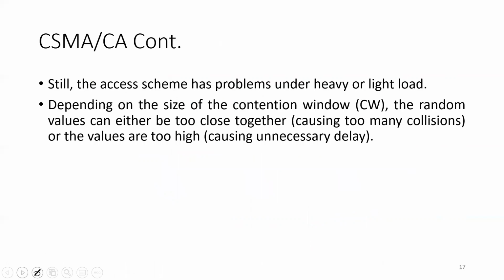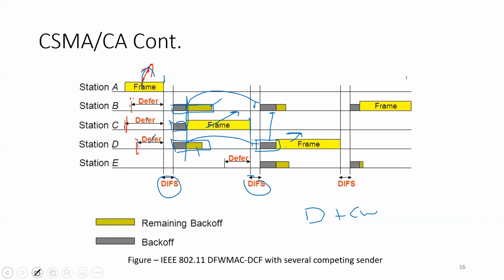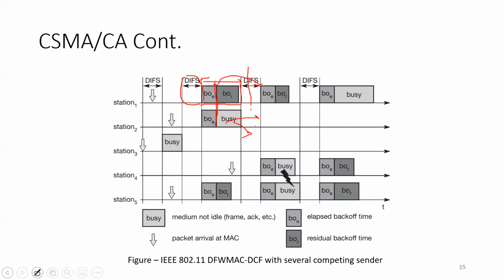Now, still the access scheme has problems under heavy or light load. As we have seen, carrier sense multiple access with random backoff timer is able to allow multiple subscribers to access the medium and give them a fair share of the access.